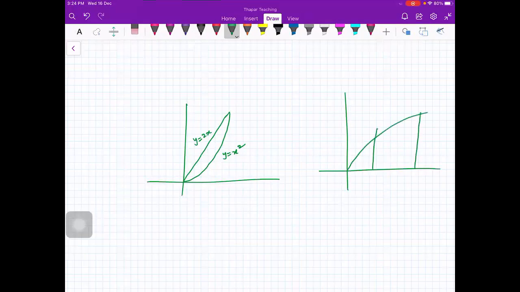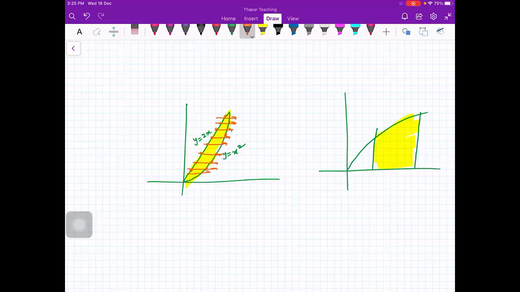This is your region, right? In this region, if you draw a horizontal line, anywhere you draw a horizontal line, what is your entry point? Everywhere your entry point is x is equal to y by 2. And your exit point is x is equal to root y. Everywhere. Can you see?